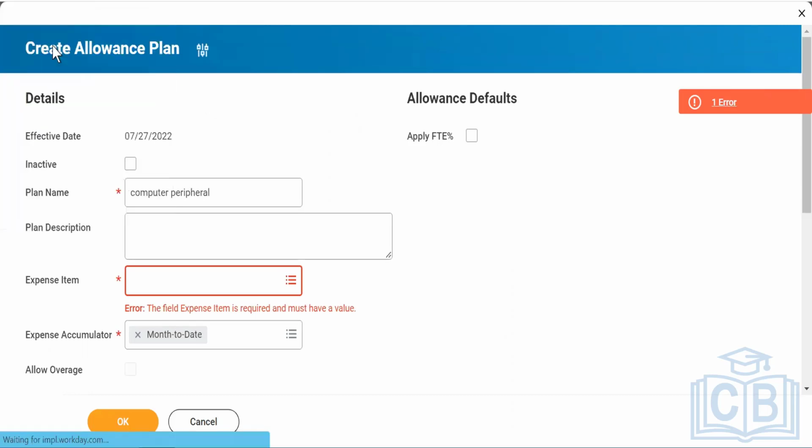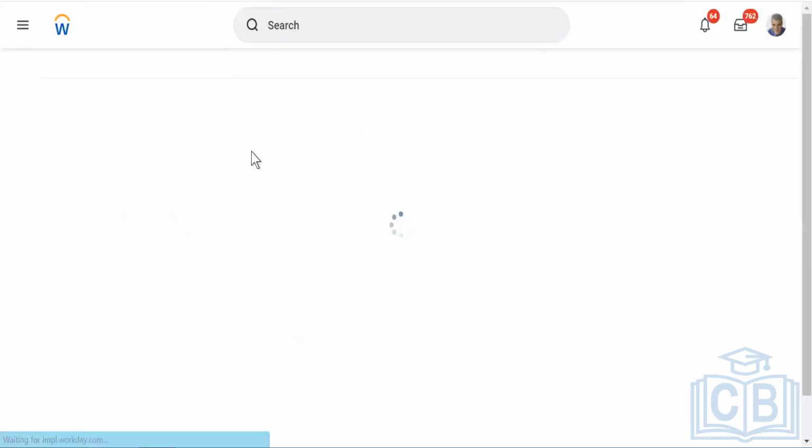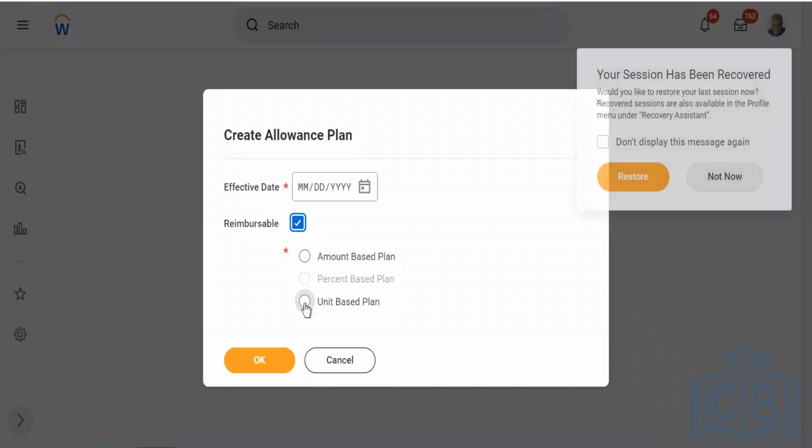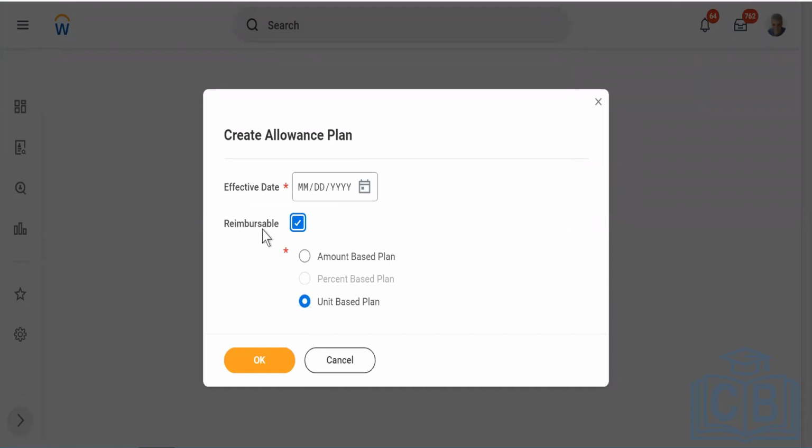Okay. So let's say I go back into allowance plan, and this time the allowance plan will be different. What will be the allowance plan? Unit based, and that is again reimbursable. So reimbursable unit based plan. So when you have this reimbursable plan, and then it is unit based, unit based we understood.